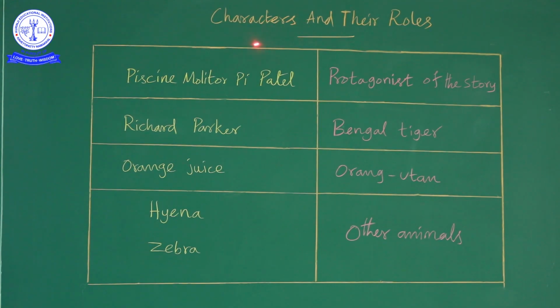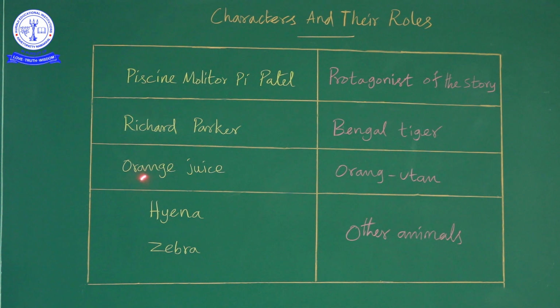Before going to the story, let us discuss the characters and the roles they played in this story. The characters we are going to see are very important in this story. Let us see the first character, Piscine Molitor Pi Patel. He is the protagonist of the story. Already I told you, the protagonist means the hero of the story. The hero is Piscine Molitor Pi Patel and he is called Pi. The next very important character is Richard Parker. Who is Richard Parker? It is the Bengal tiger which travelled along with Pi.